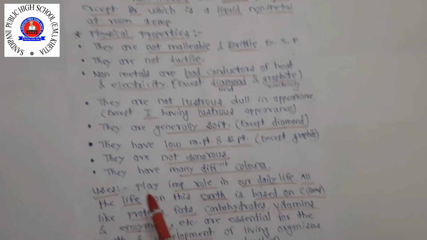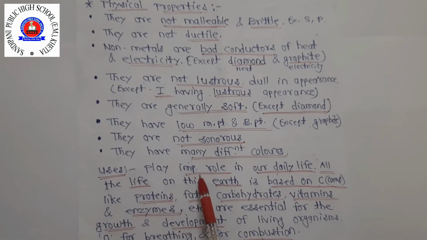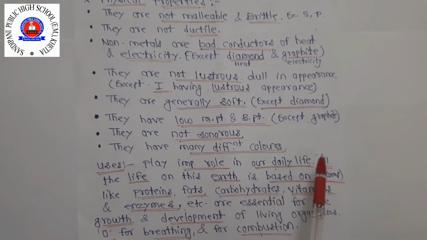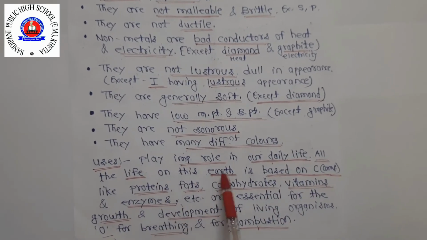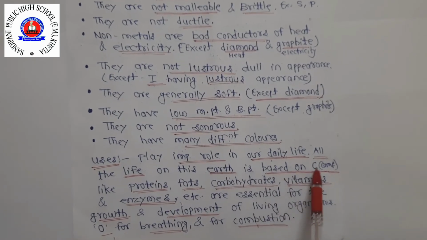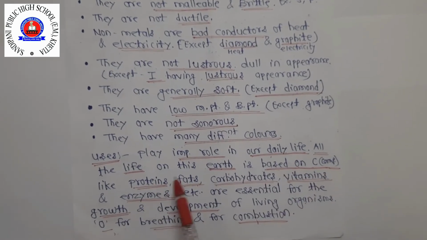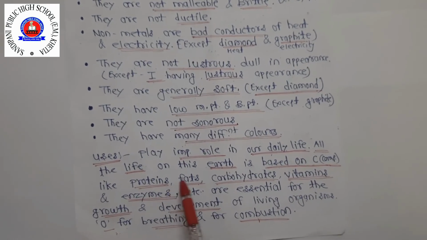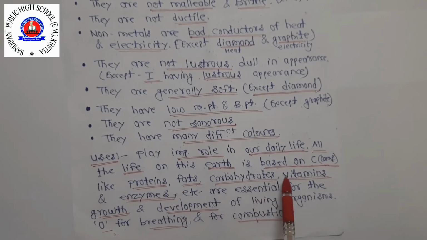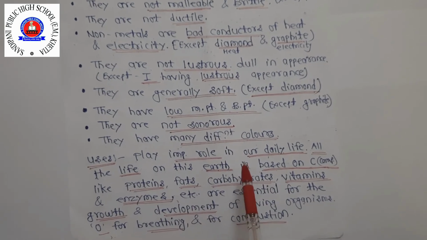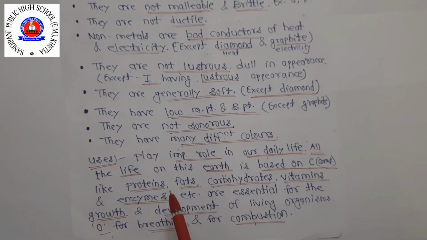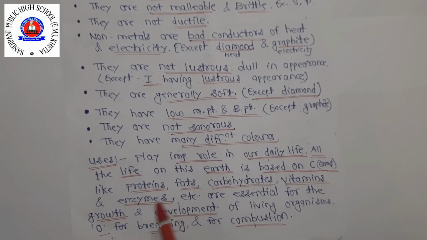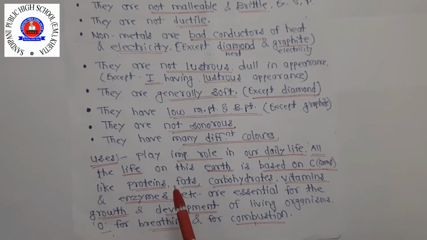Clear? Now uses: non-metals play an important role in our daily life. All life on this earth is based on carbon compounds, like protein, fat, carbohydrate, vitamins and enzymes. You know very well that protein, fats, vitamins and carbohydrates are essential nutrients for our body, and enzymes are for digestion and many other things.